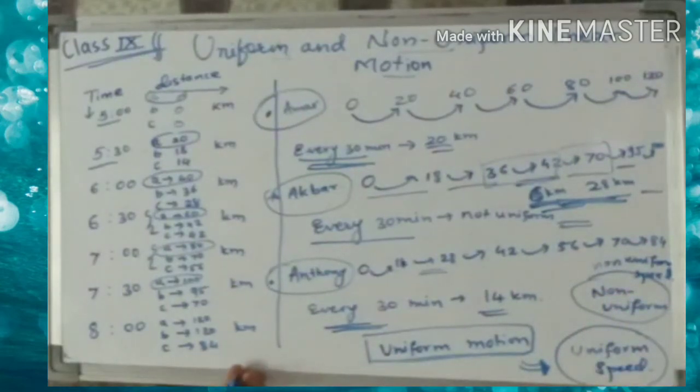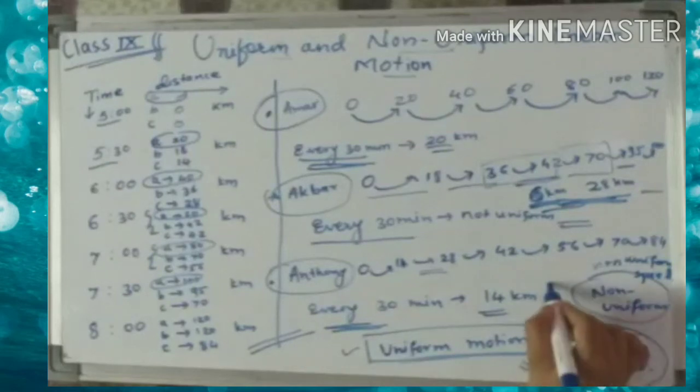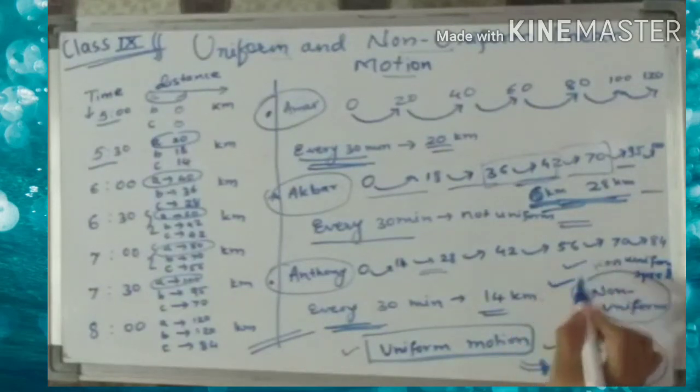Hope you enjoyed this and you learned in a proper way with this interesting example. So in the next period, the assessment for you: define uniform motion, uniform speed, non-uniform motion and non-uniform speed.